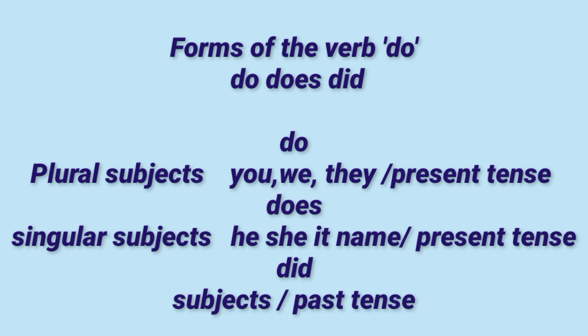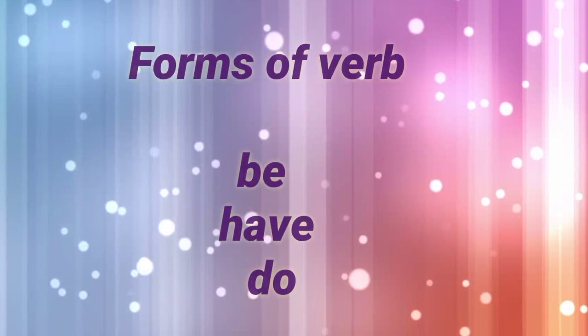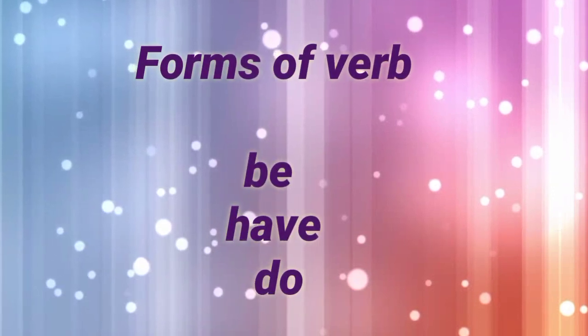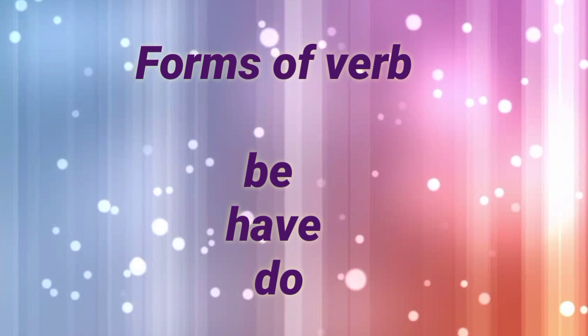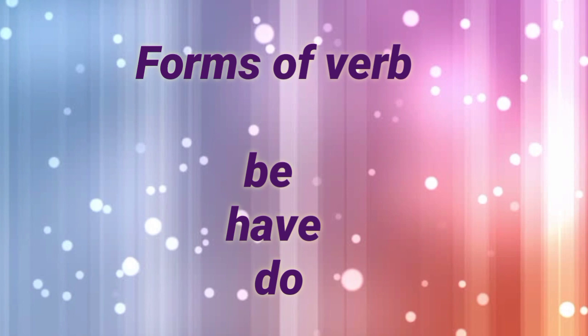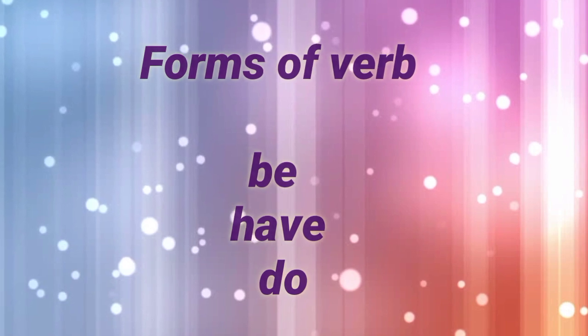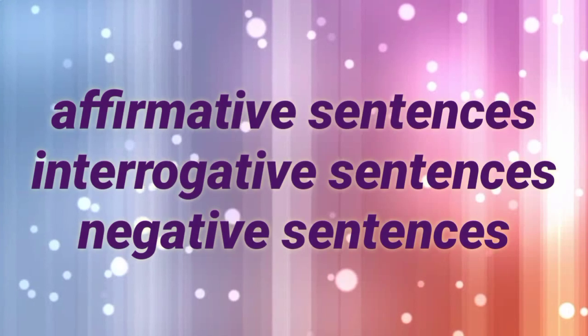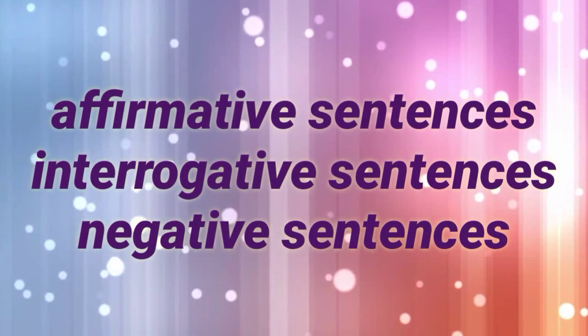On the basis of plural subjects, singular subjects, present tense and past tense, we use these forms of verbs in sentences. We have seen three base verbs: be, have, do. These three verbs are used to form affirmative, interrogative and negative sentences.